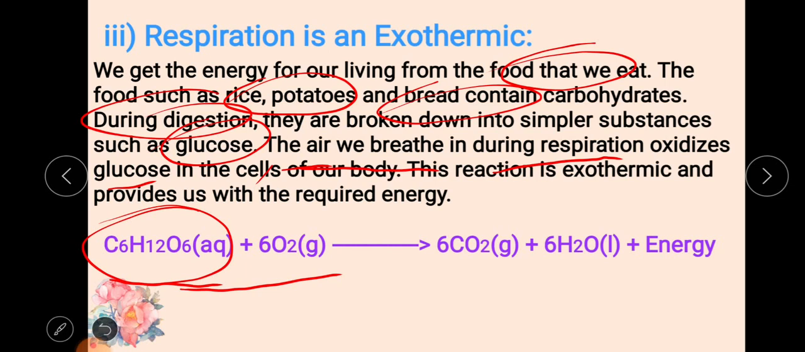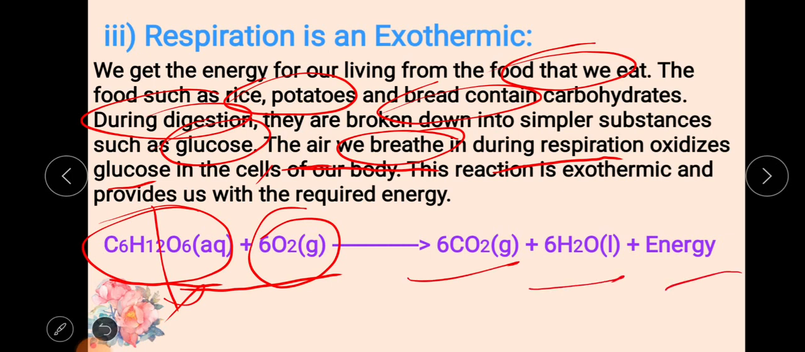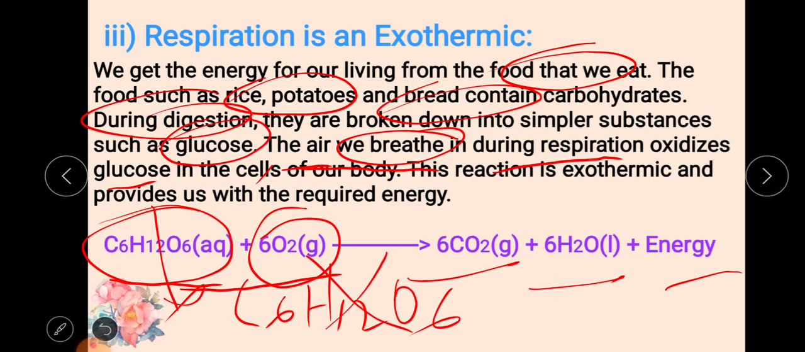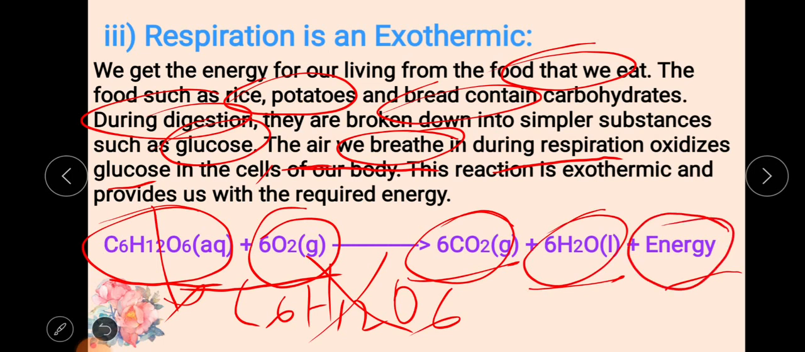Then this glucose has to break down. When we breathe, the oxygen from the air in the lungs, with the help of hemoglobin, reaches all parts of the cell, and this oxygen breaks down the glucose into carbon dioxide, water and energy. So C6H12O6 in the cell mitochondria breaks down this complex food into simple carbon dioxide, water, and it releases heat.